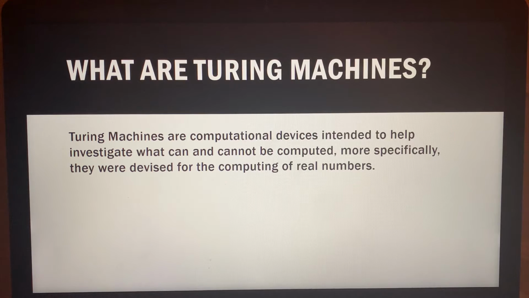So what are Turing machines? Well, Turing machines are computational devices intended to help investigate what can and cannot be computed. More specifically, they were devised for the computing of real numbers once Turing made them automated, and he called these automated machines or A-machines. The machines were not called Turing machines until someone was reviewing his paper in 1937 and coined the term.